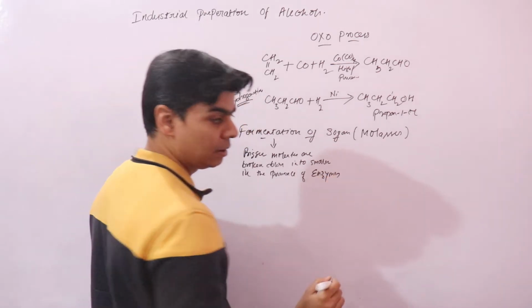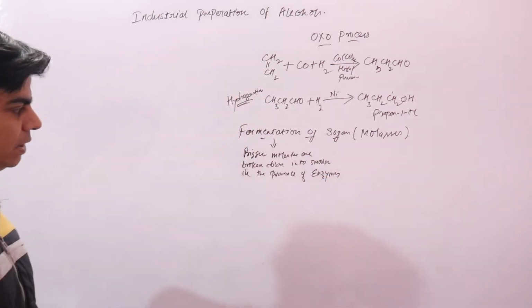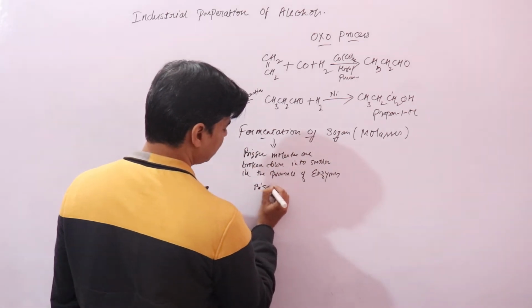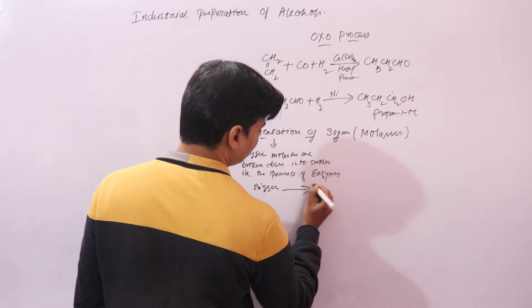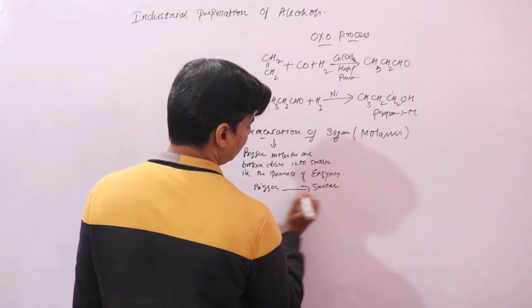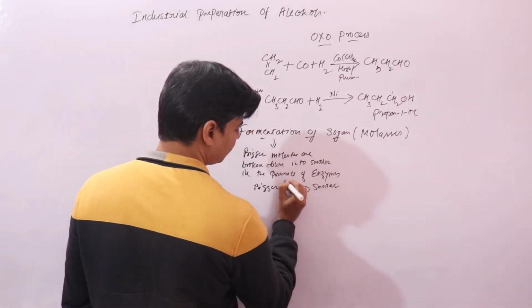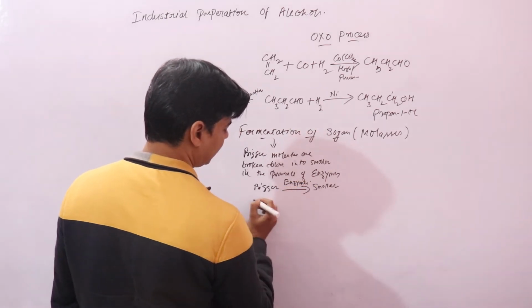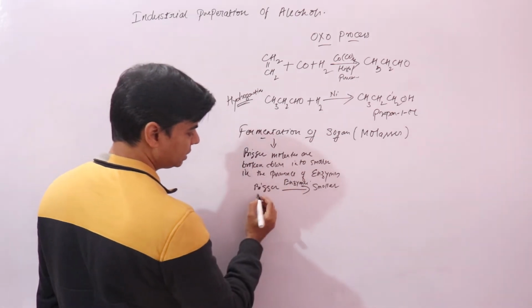Enzymes are nothing but biochemical catalysts, biocatalysts. So mainly bigger molecules are broken down into smaller ones in the presence of enzymes. And from where do you get these enzymes?